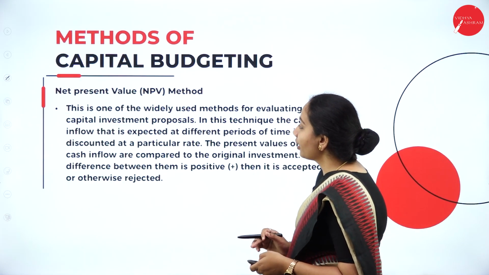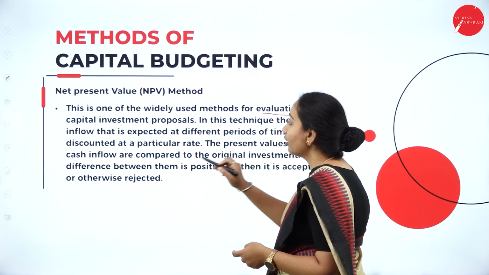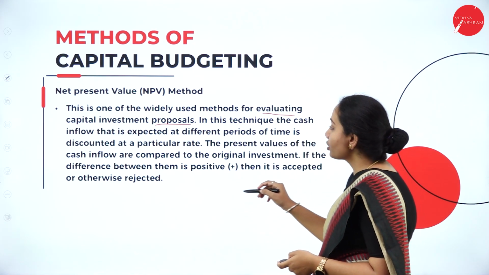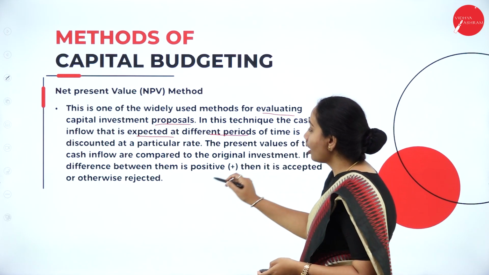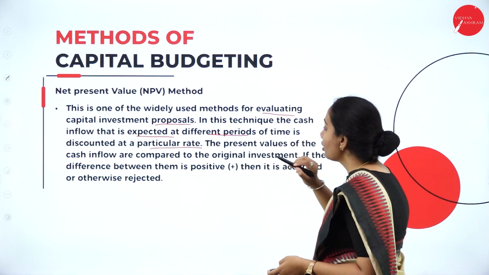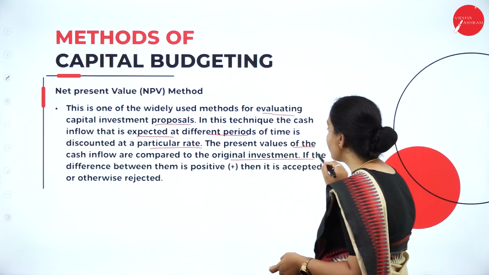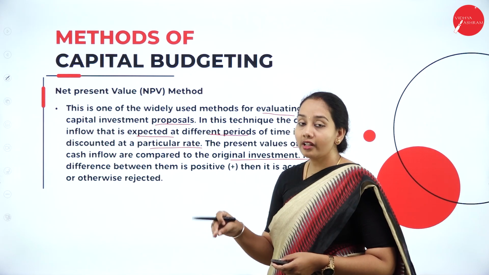Next is the NPV method. This is a widely used method for evaluating capital investment proposals. In this technique, cash inflows expected at different periods of time are discounted at a particular rate, so the present value of the cash inflow is compared to the original investment. NPV is about finding out the discounted cash flow.